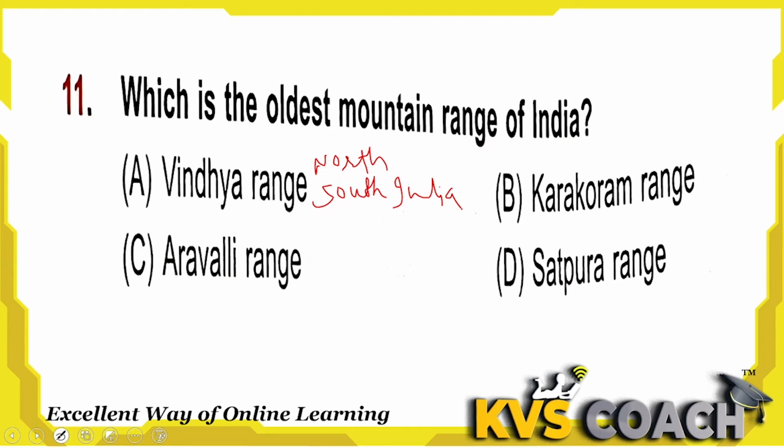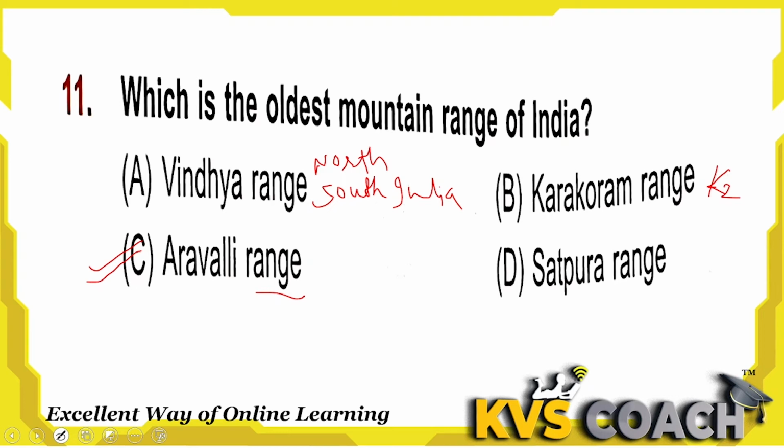Second one is Karakoram range. What is Karakoram range? This is the other name of K2. Okay, and it is the second highest mountain range on the earth, but not the oldest mountain range in India. Third one is Aravalli range. Yes, this is the right answer here. Aravalli range is the oldest mountain range of India.